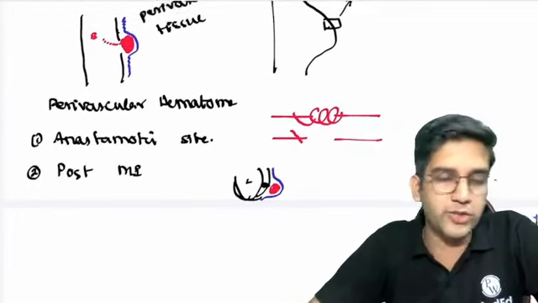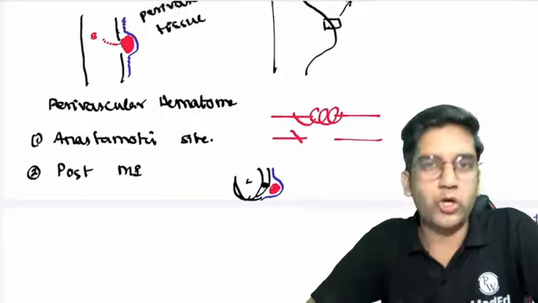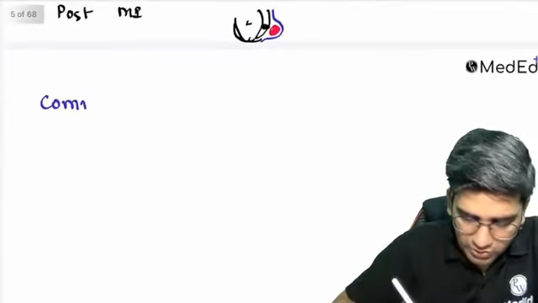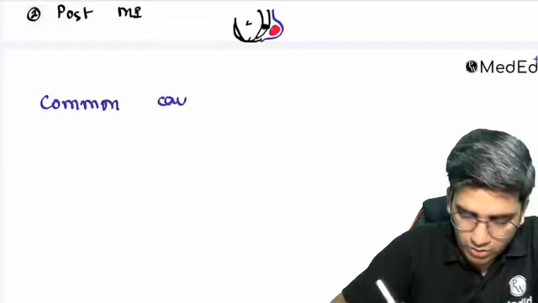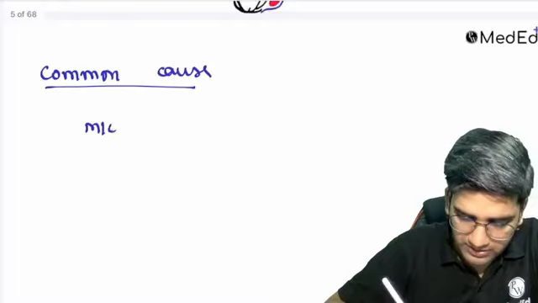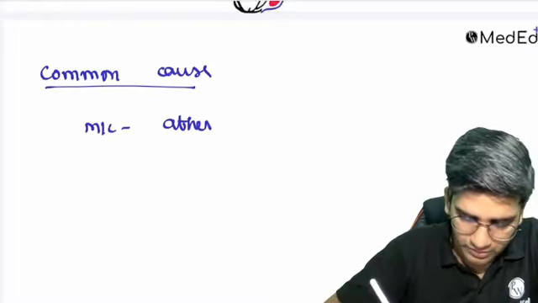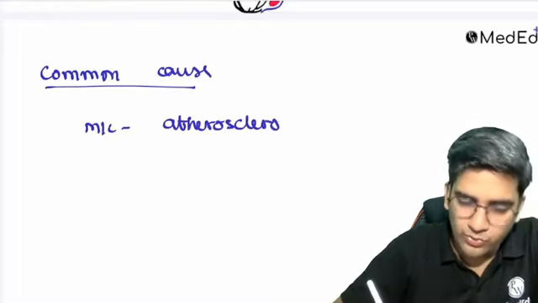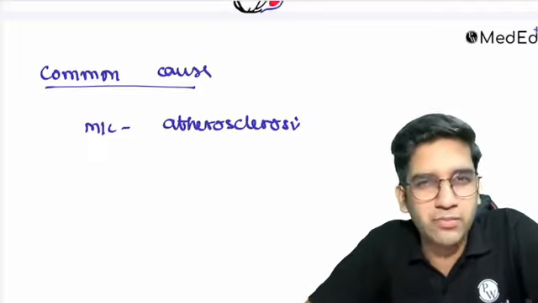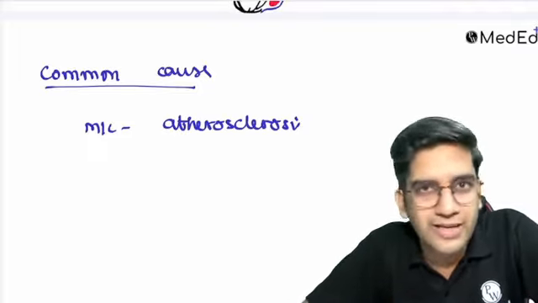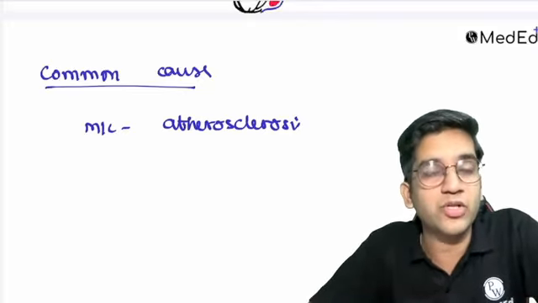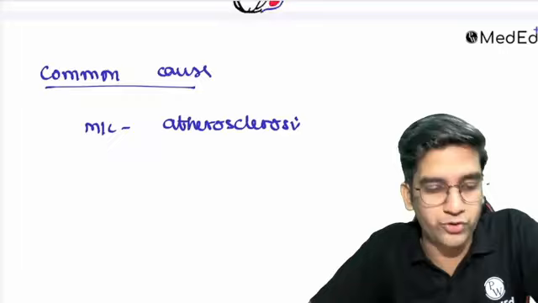So now we know about aneurysm. Now look at the common cause of aneurysm, right? Anywhere, the common cause of aneurysm anywhere in my body is going to be atherosclerosis. There are a few exceptions. We look at it. When I say descending aorta, arch of aorta, abdominal aorta, renal artery, or your splanchnic circulation, CNS, any vessel, the most common cause of aneurysm is atherosclerosis. That's one for sure, right?